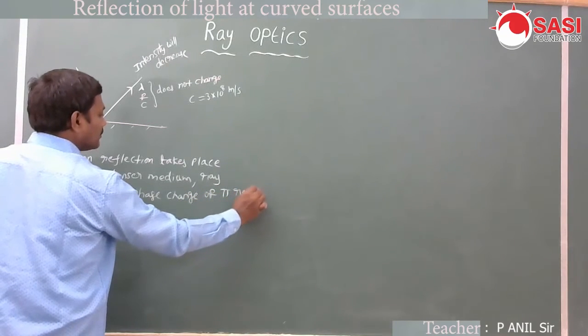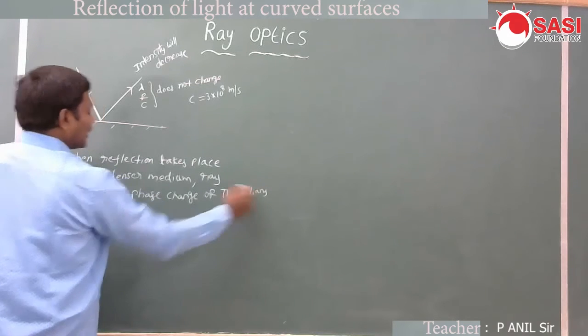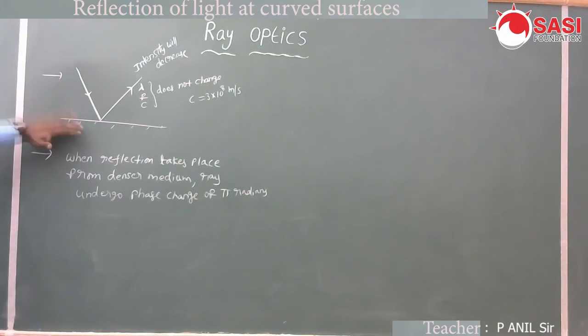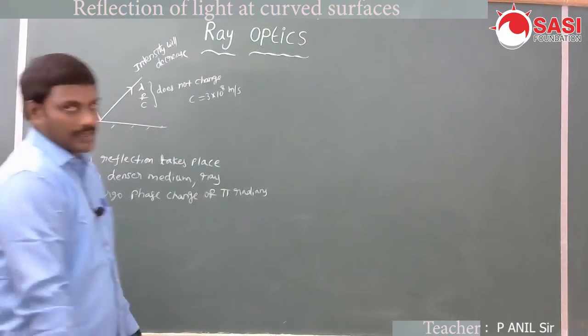Here, a denser medium: suppose this is the air and this is the glass medium. When a light ray falls on a glass medium, after reflection it undergoes a phase change of pi radians.